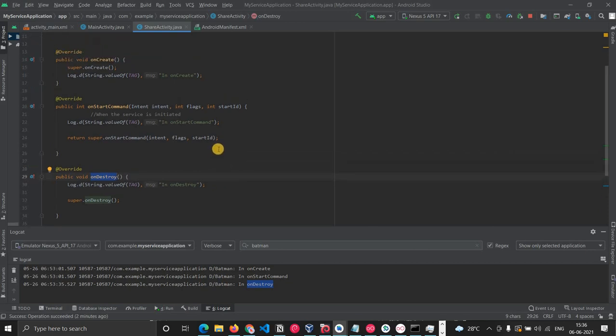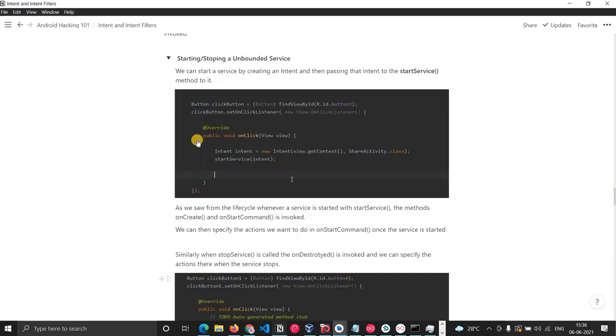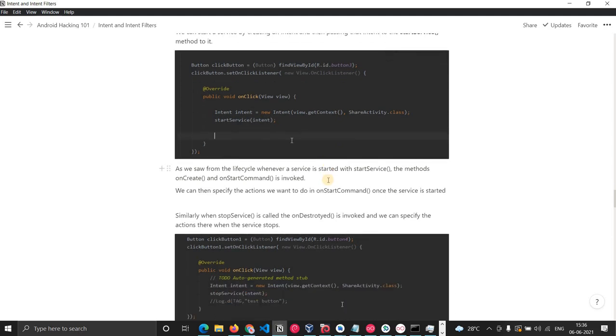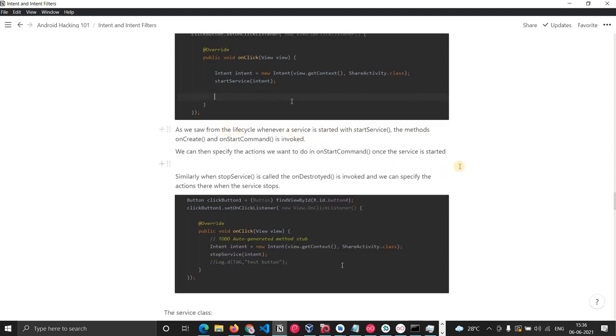Depending on the developer, or on what you want to do, you can write whatever code you want here for starting the service, or code you want to run when you destroy it. So this is related to the services, and this is what I have written here. We can start a service by creating an intent and then passing that intent to the startService method. As we saw in the life cycle, whenever a service is started, the methods onCreate and onStartCommand are invoked.